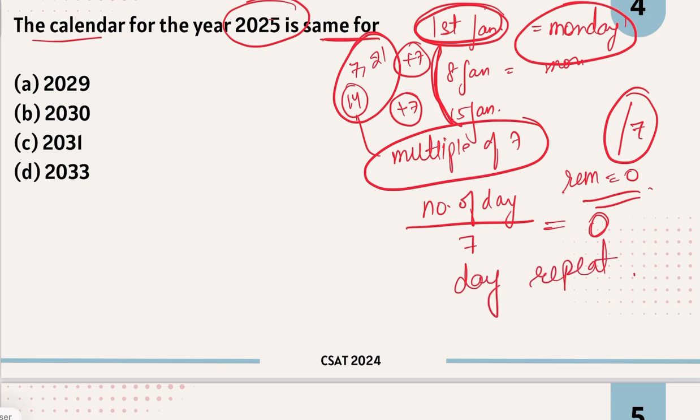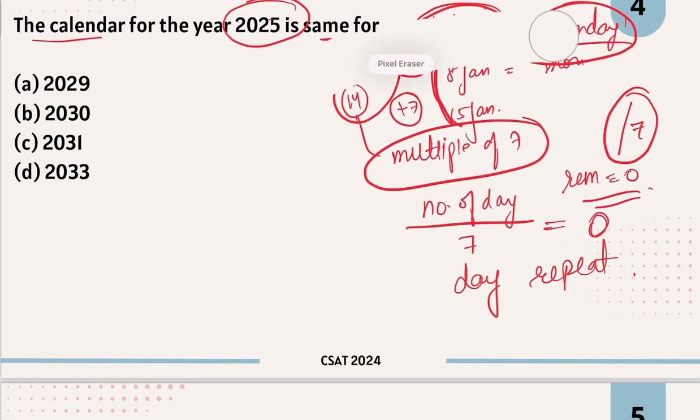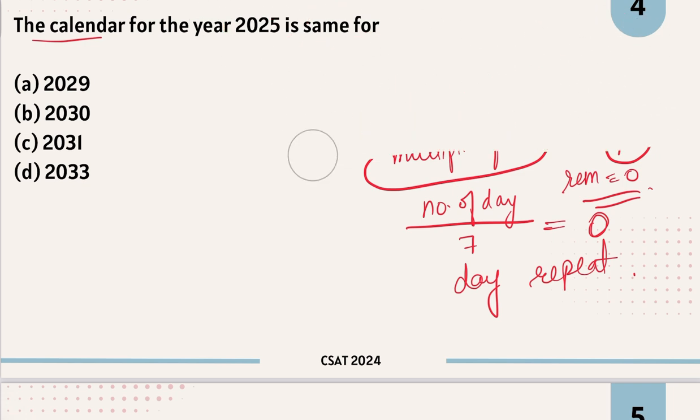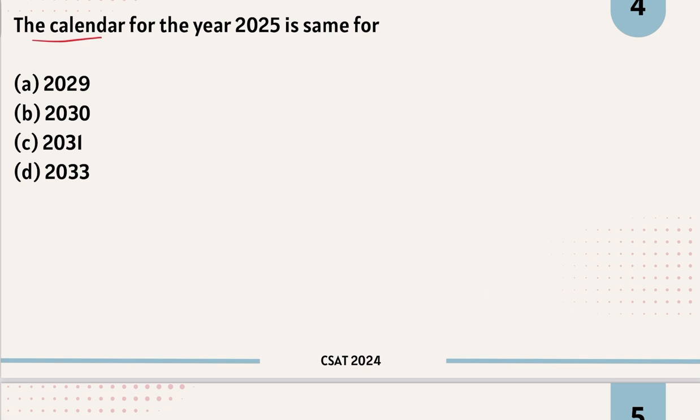Similarly for 2025, now if you have the year 2025 and उस ईयर से लेकर नेक्स्ट ईयर के बीच में जितने भी डेज हैं, if they are divisible by 7, then what will happen? You can say that the calendar is repeating, right?